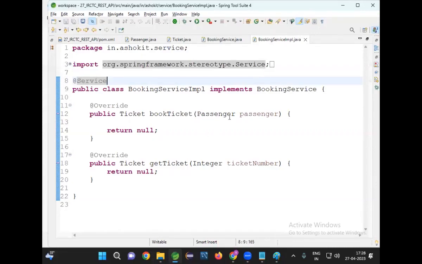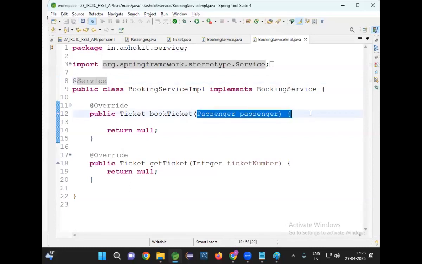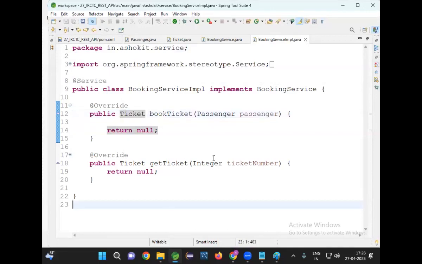Okay. I got passenger data as input. Then what I need to return? I need to return ticket data. Okay.